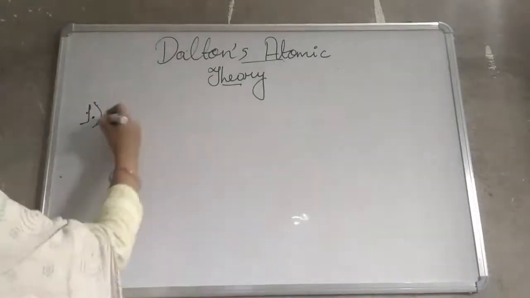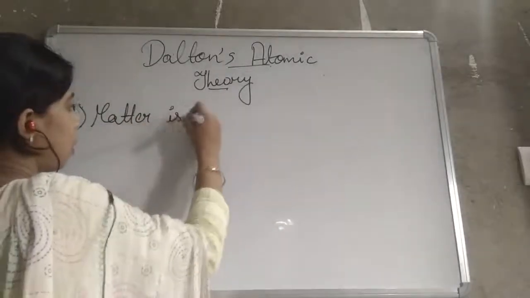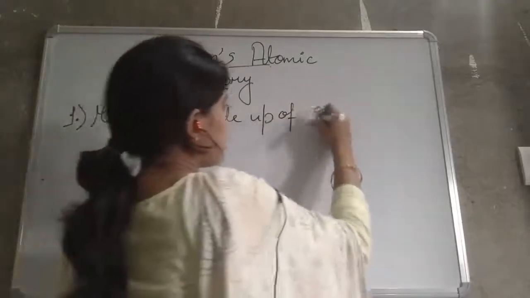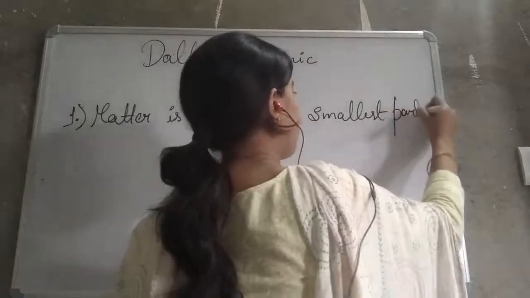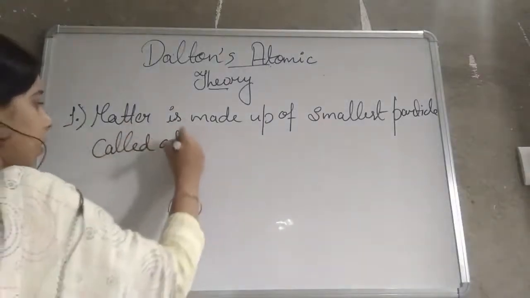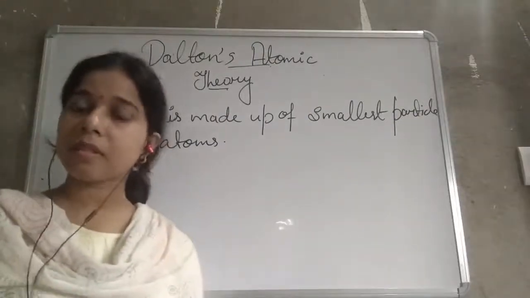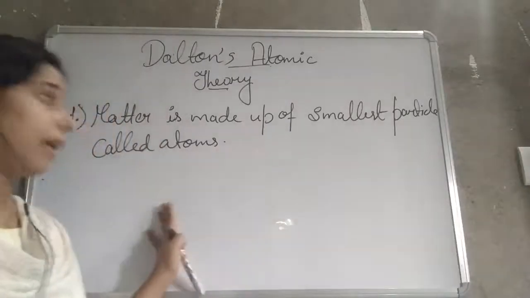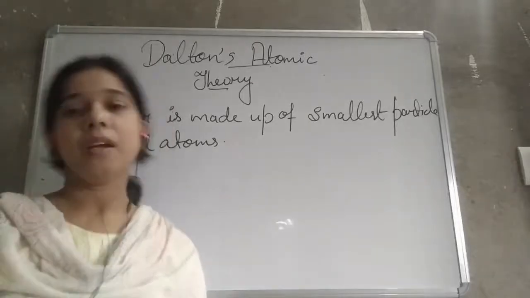So matter is made up of the smallest particle called atoms. Okay, so all matter which is present around us is made up of extremely small particles, and that is called atom. It means we can say that atom is the smallest particle which takes part in a chemical reaction.